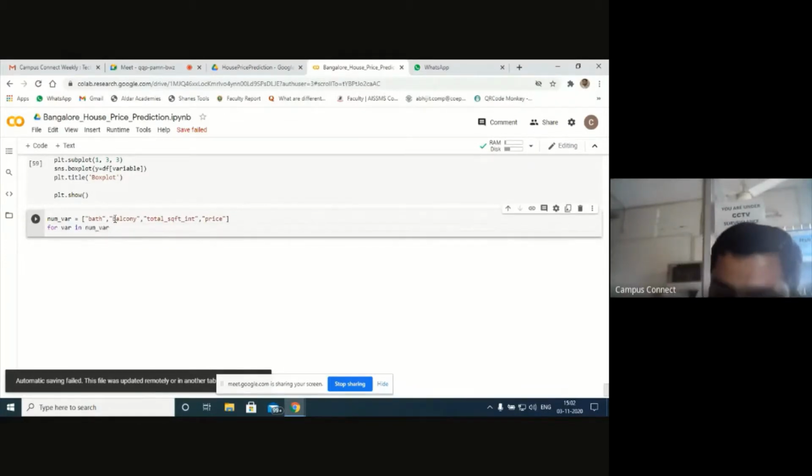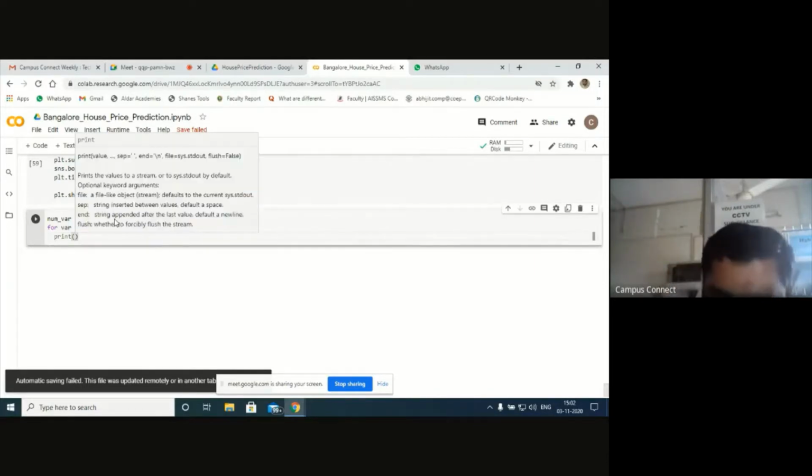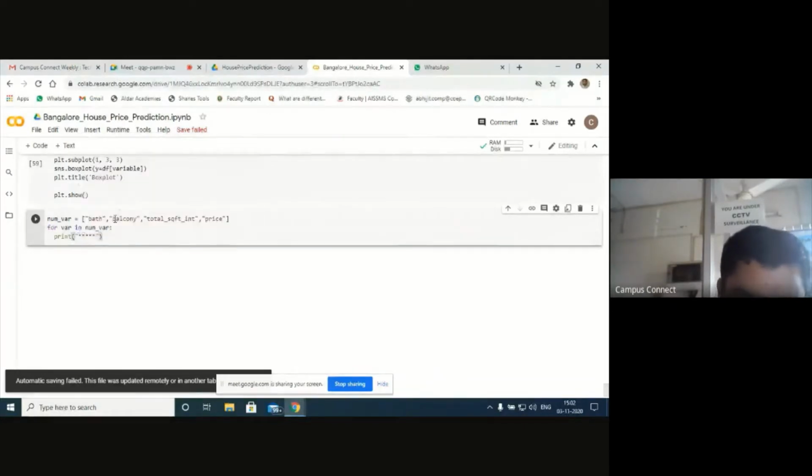Next, let's print something here. I'll use a print statement, printing outliers. I don't want brackets, because I want to show the different features.